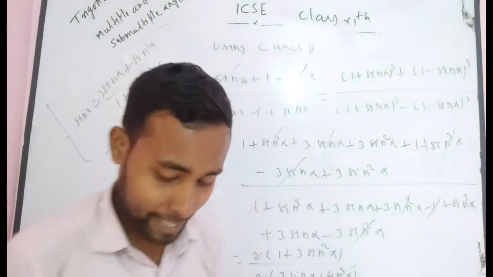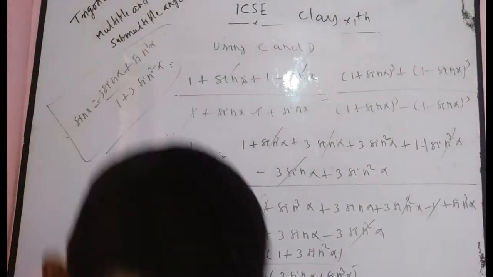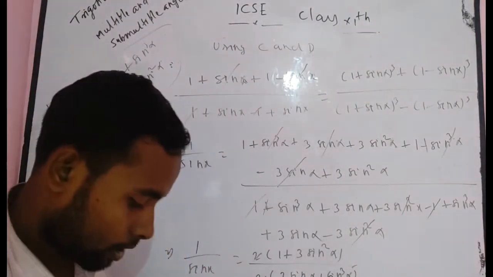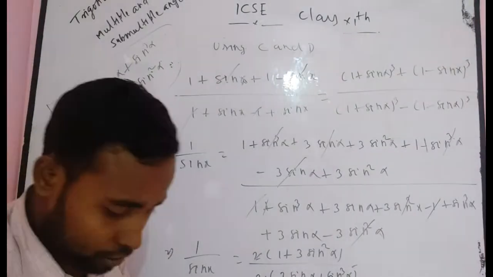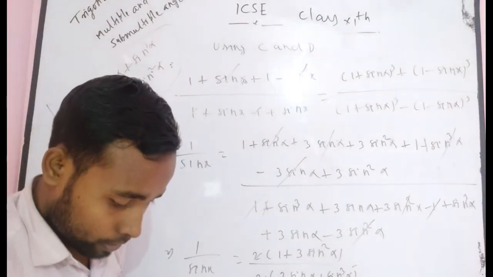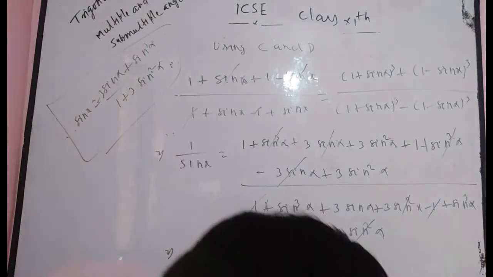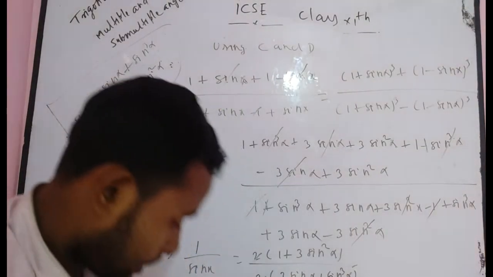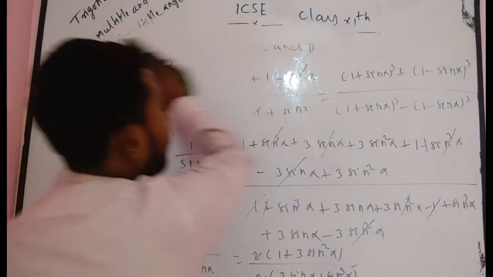Now I take the next problem for you. The next question will be 23. Again write 23.